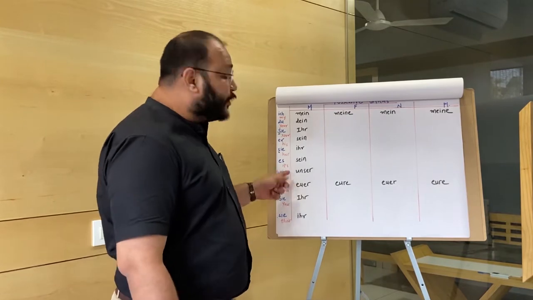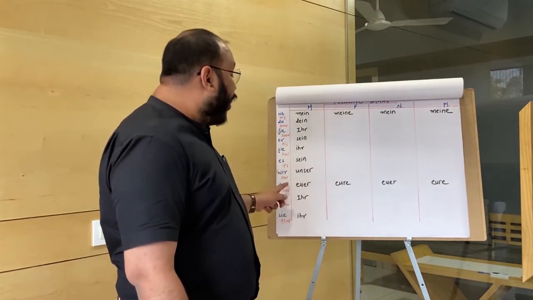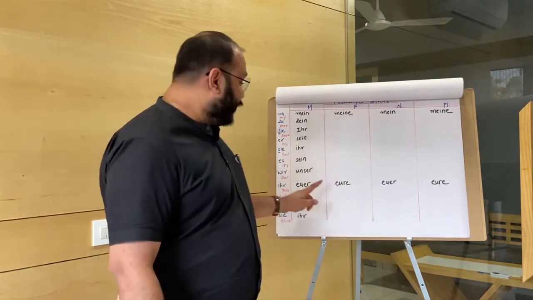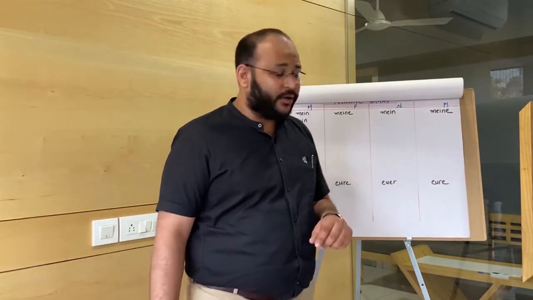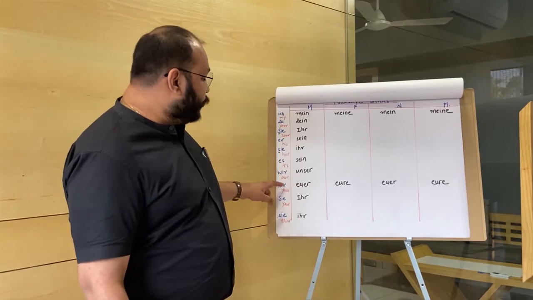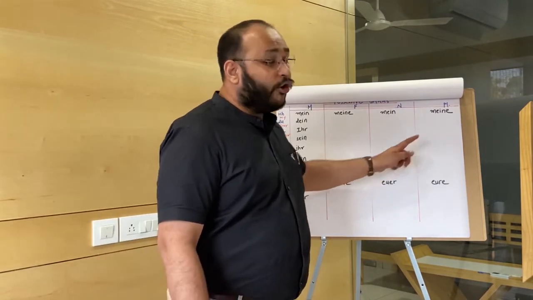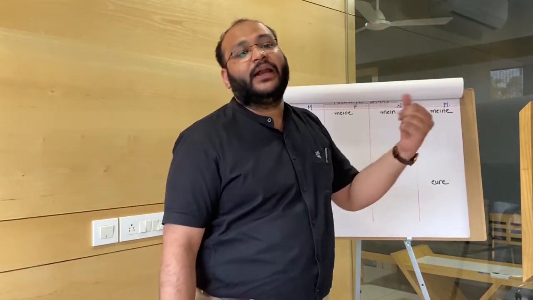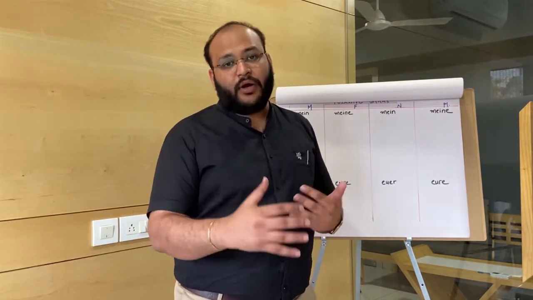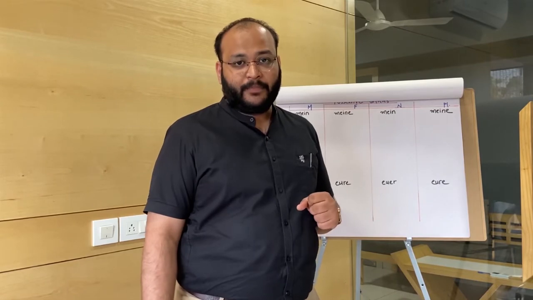And so instead of the feminine form being euere, it will now simply become eure, e-u-r-e. So the form would be euer, eure, euer, eure. Instead of euer, euere, euer, euere, it is now euer, eure, euer, eure. Understood?